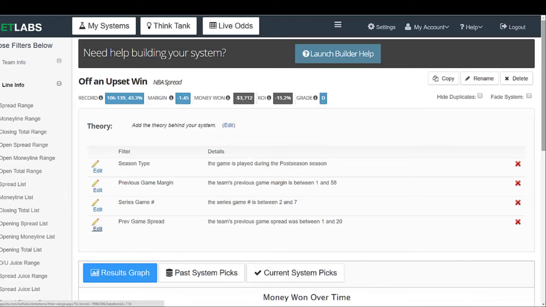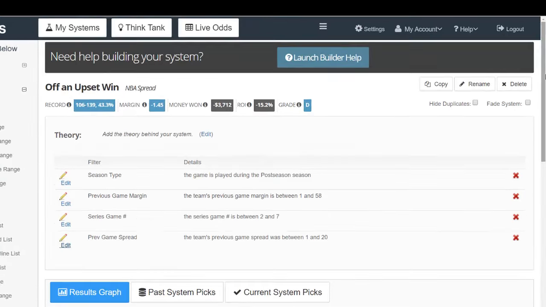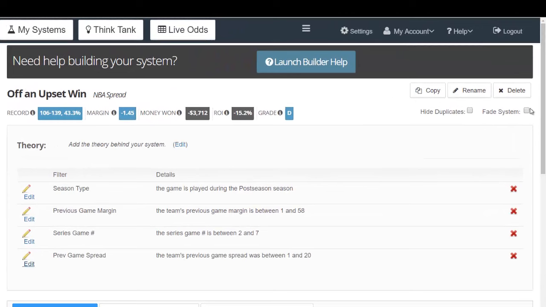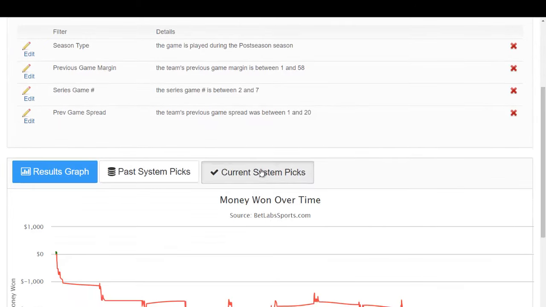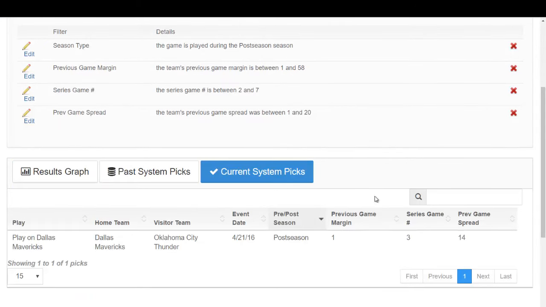That's where you see a lot of the zigzag theory come in, that once one team wins, the next game you bet on the opposite team. And you can see we can actually click this fade system button. Before I do that, I'll show you. Let's see. So we have current system picks. Obviously right here we have Dallas. Their previous game margin was 1. Their previous game spread was 14. So that's why they fit here, and they're going into game 3 of the series.